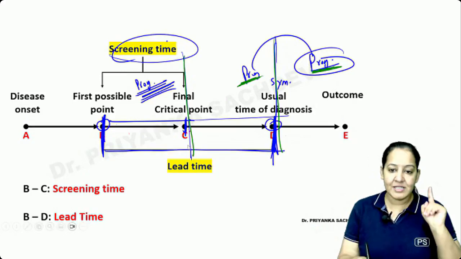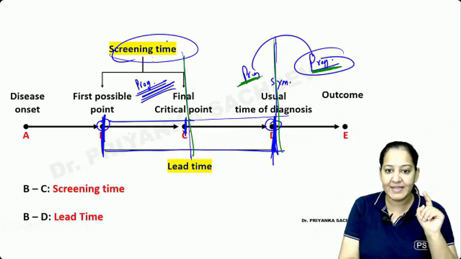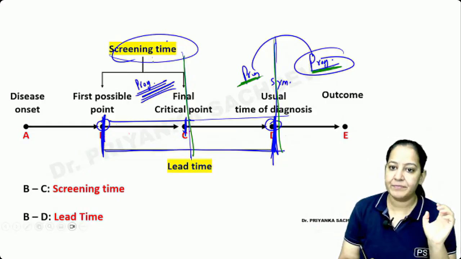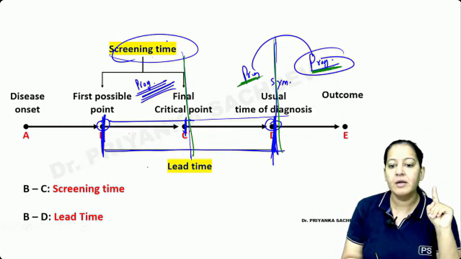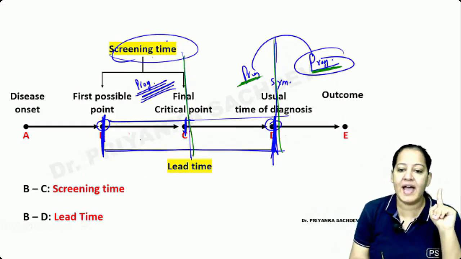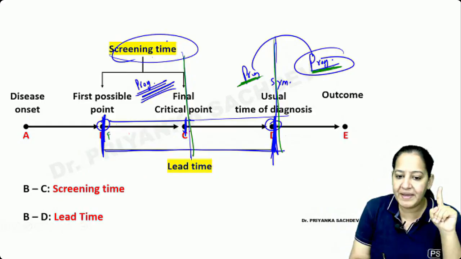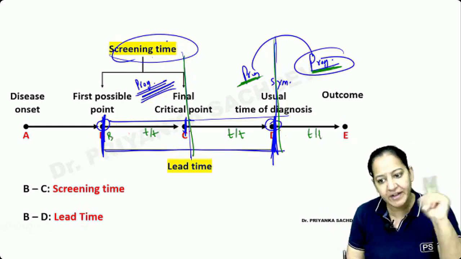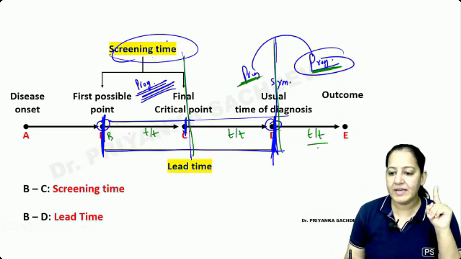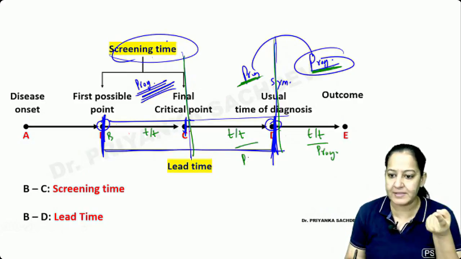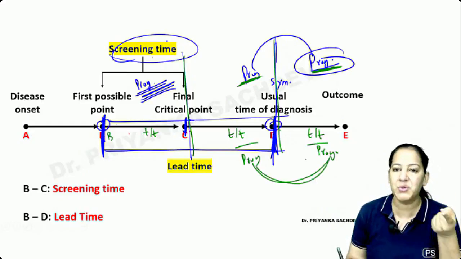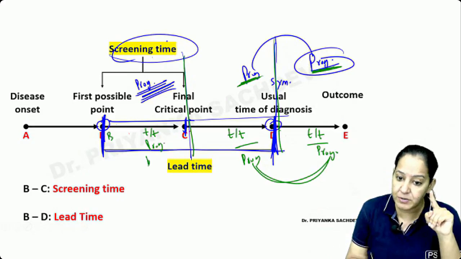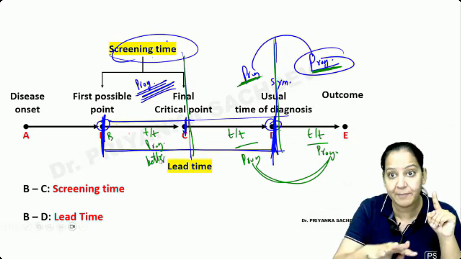Okay, got it. So this point is known as screening time. Can I say the first portion of the lead time is screening time, not the later portion? So if you are treating the patient between B and C, between C and D, or after D, which has the best prognosis? Here the prognosis is the usual prognosis, and here also the prognosis is the same as that. So what is the use of doing it before? Let the patient present. I want a better prognosis, which is possible only here. The prognosis is better if you do it in the early portion, not in the later portion.